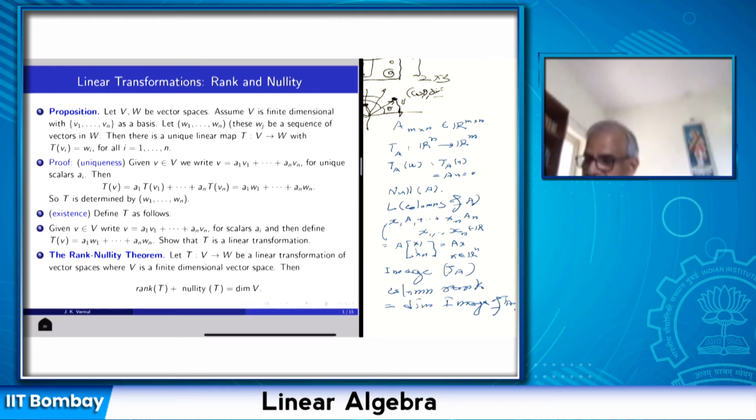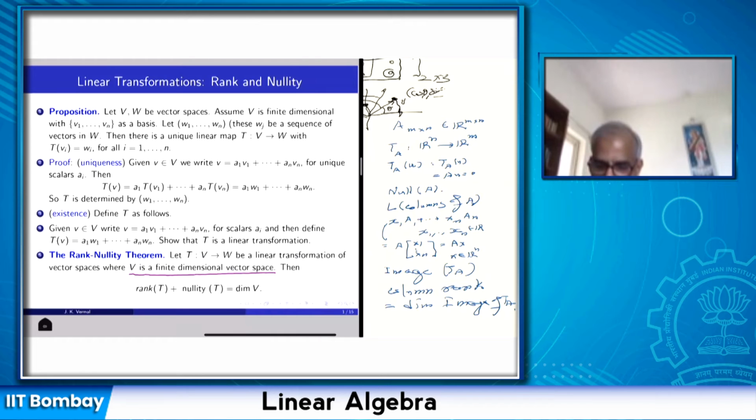And now let me state the rank nullity theorem for linear transformations. So take a linear transformation of vector spaces where I am putting this extra condition that V is a finite dimensional vector space. Because if V is not finite dimensional, the numbers, nullity of T and rank of T, may not be finite numbers. So we cannot talk about this equation. So I am assuming V is finite dimensional, so that the nullity of T, which is a subspace of V, is also finite dimensional, and we will see that the rank of T is also finite dimensional if V is finite dimensional.